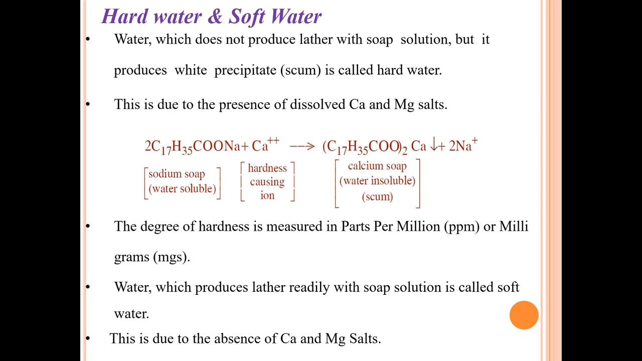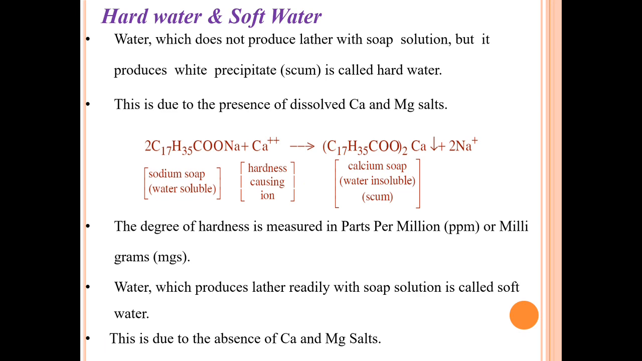Hard water, which does not produce lather with a soap solution but produces a white precipitate or scum, is called hard water. This is due to the presence of dissolved calcium and magnesium salts like calcium carbonate, calcium sulfate, calcium chloride, magnesium hydroxide, magnesium sulfate, magnesium chloride, etc. I have shown here a simple equation: soap reacts with the calcium and magnesium salts present in the water and gives a precipitate or scum. The degree of hardness is measured in parts per million (ppm) or milligrams (mg).